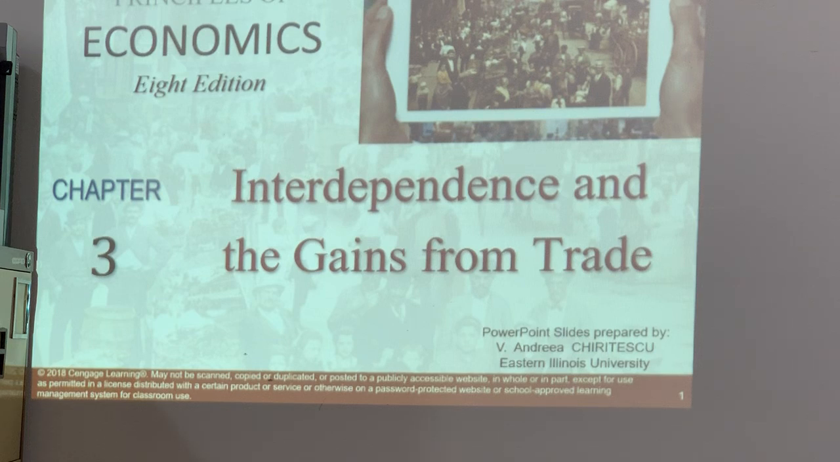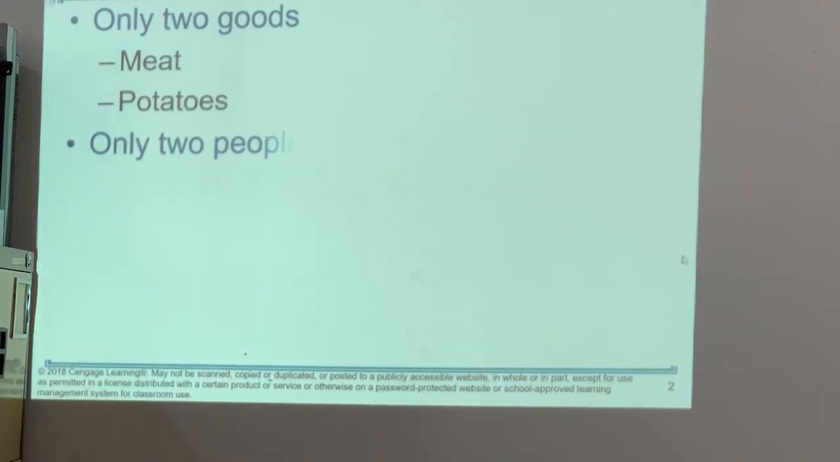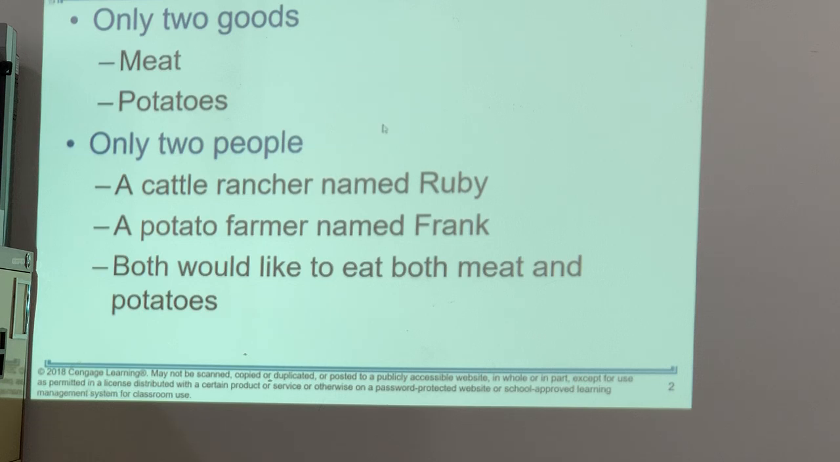Okay, in this chapter, we are going to talk about interaction of people, meaning interdependence and the implication of that, which actually gives us the understanding of gains from trade. So let's talk about this economy with only two goods, meat and potatoes. And there are only two people in this economy.